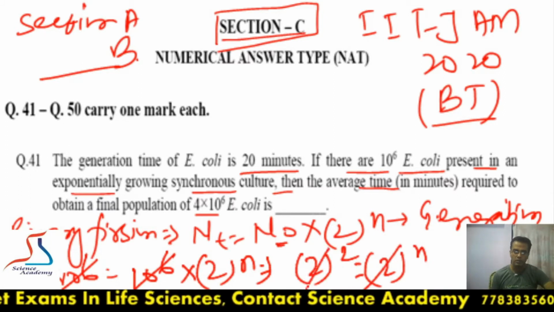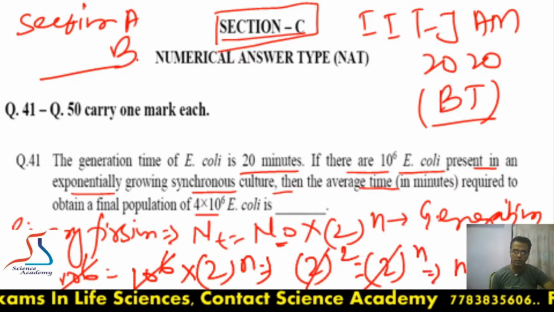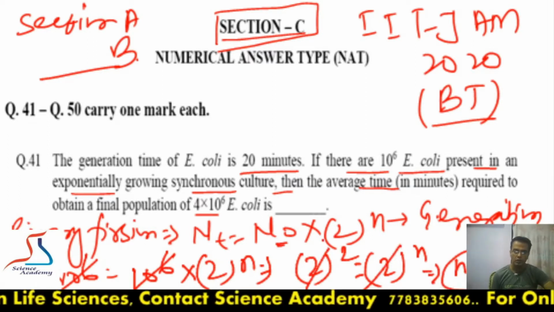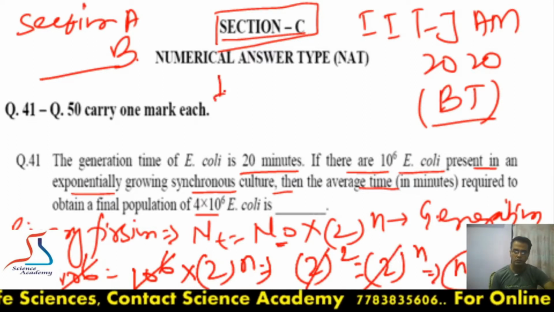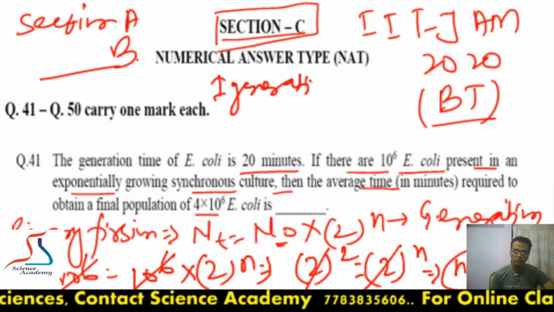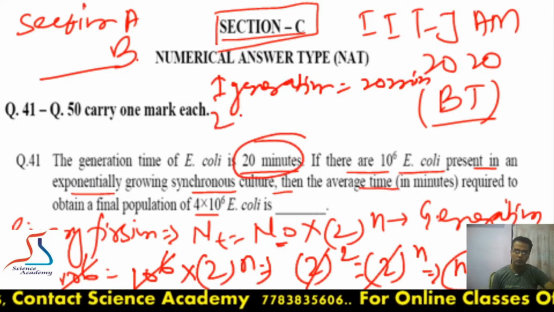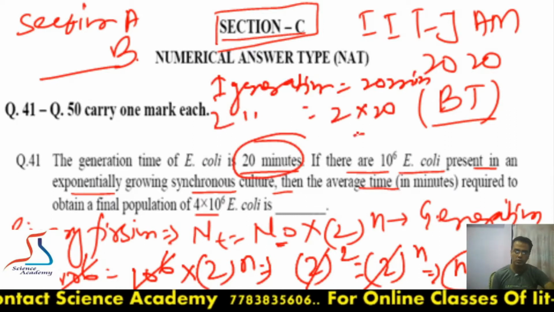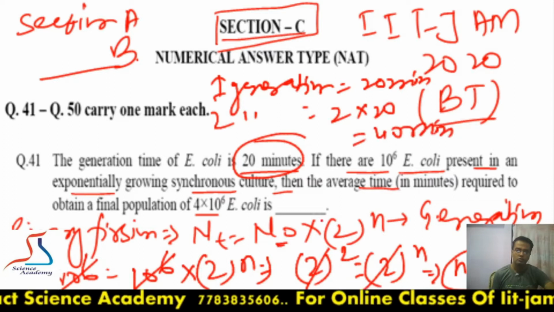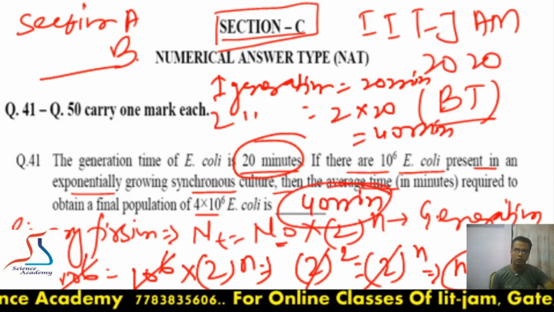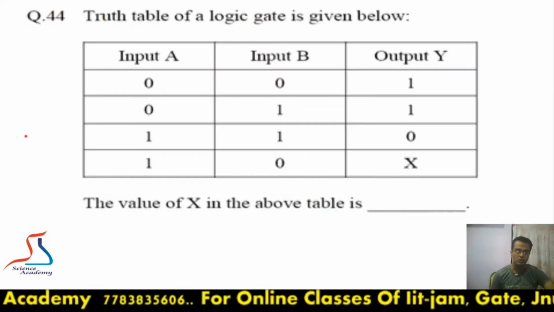So the base will be cancelled, so n is equal to 2, meaning the number of generations is 2. Now for one generation the time given is 20 minutes here. So for two generations, 2 into 20 means 40 minutes. So the answer will be 40 minutes. Okay, moving to the next question.